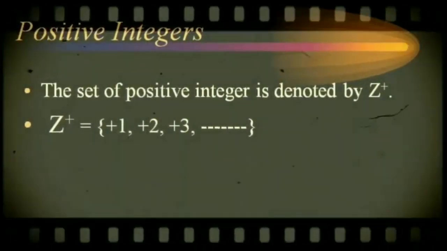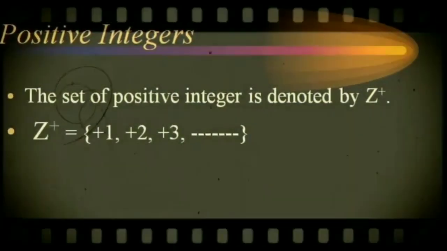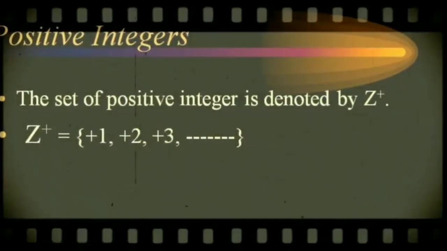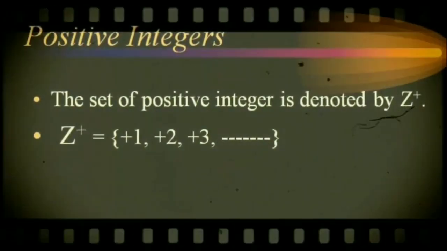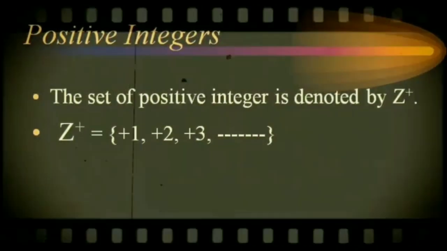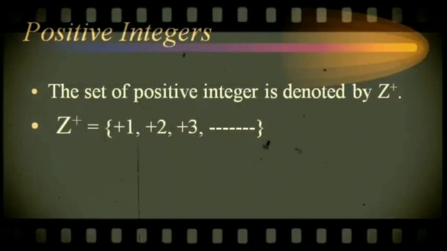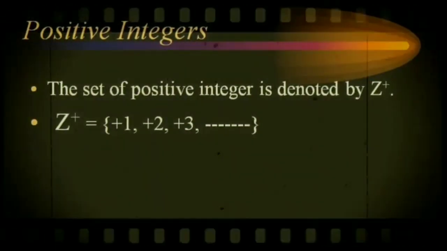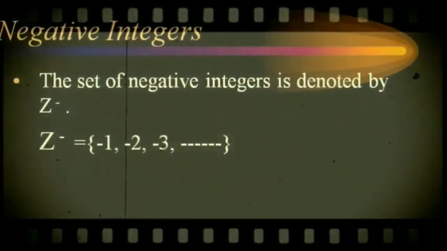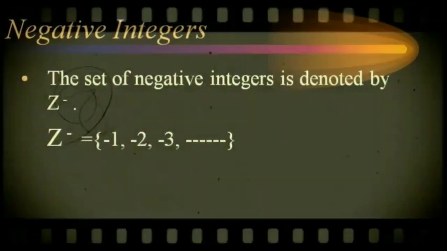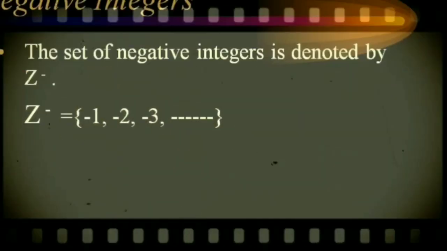Now the first kind, positive integers. The set of positive integers is denoted by Z plus. Z plus is equal to plus 1, plus 2, plus 3, and so on. In another way, these are all the natural numbers. Positive natural numbers are positive integers. The second type of integer is negative integers. The set of negative integers is denoted by Z minus.